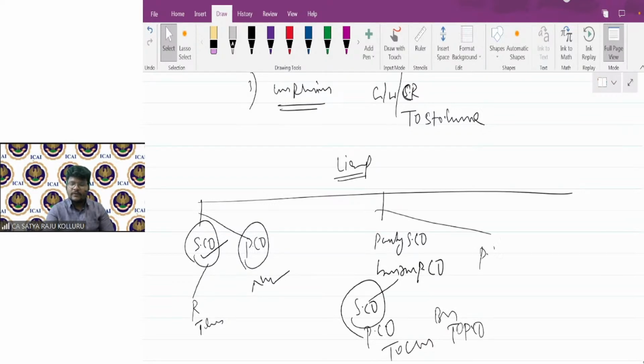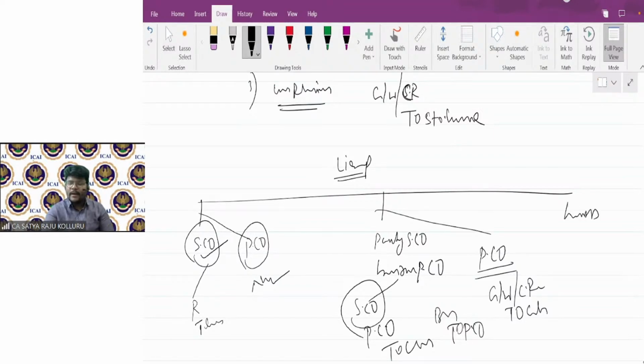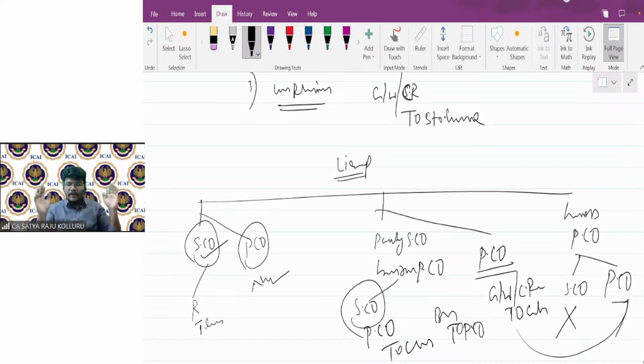Then in the books of the purchasing company, what is the journal entry? It was paid over and above the PC. That's why it debits goodwill to cash, or it can debit the capital reserve as well, as the case may be. Now, if it was borne and paid by the purchasing company itself, then in the books of the selling company, no relevance, no entry. In the books of the purchasing company, the same entry is passed, that is goodwill or capital reserve to cash. So this is the total summary of what we discussed till date, guys. Are you agreed? Guys, are you comfortable?